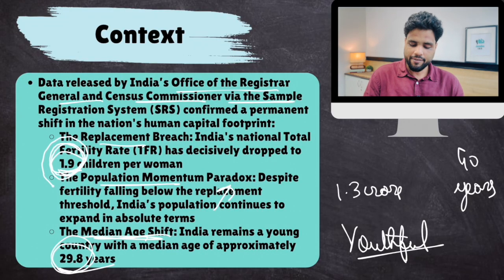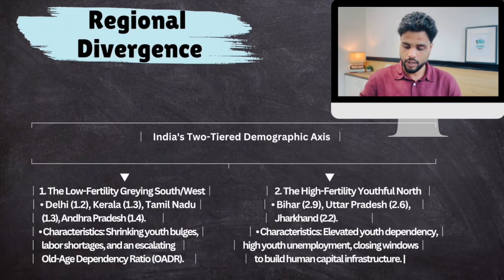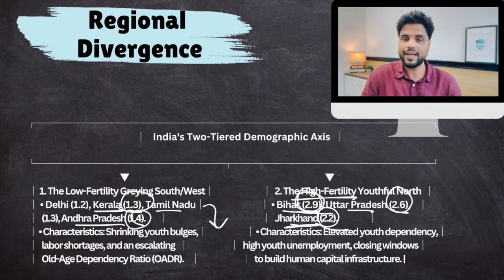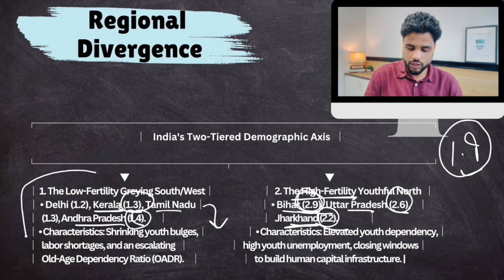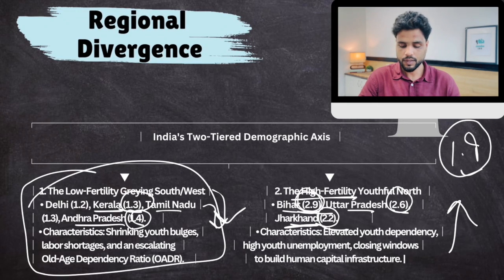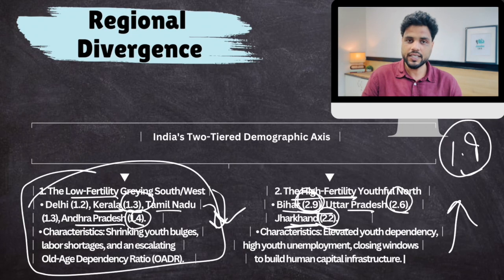Now, this is India's average 1.9. There are some regional variations as well. For example, most of the North Indian states like Bihar, UP, Jharkhand still have very high fertility rates, 2.9, 2.6, 2.2. And South Indian states like Kerala, Tamil Nadu, Andhra Pradesh have very low fertility rates. Their population is on decline only. If we take an average, then we come to 1.9. Otherwise, some regions of India are very low as far as fertility rates are concerned, and some regions are very high. Okay, so what is happening in these low fertility areas?